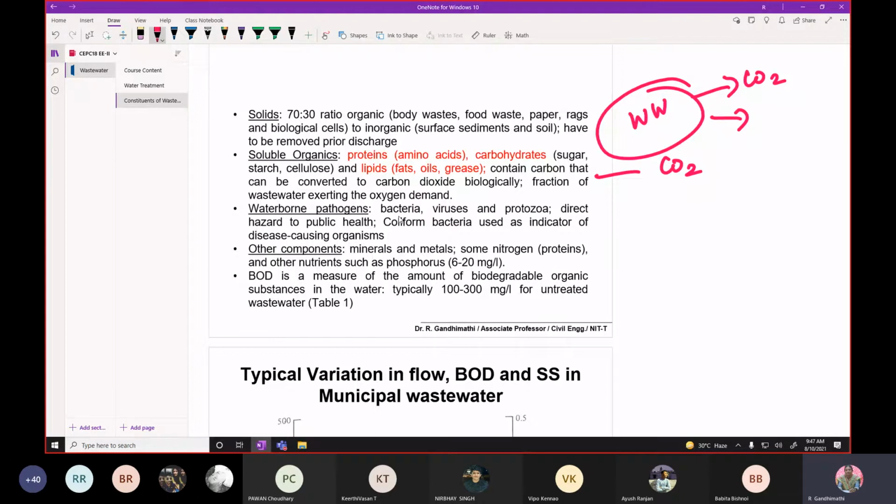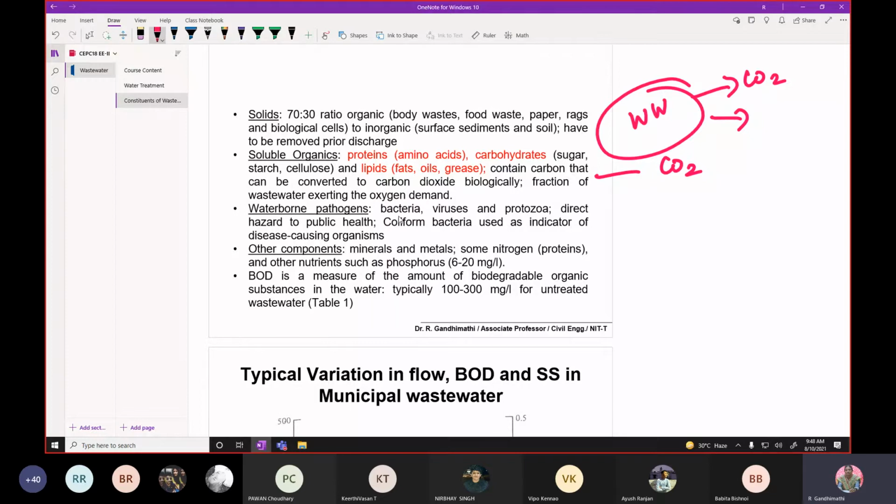Then waterborne pathogens like bacteria, viruses and protozoa may be a direct hazard to public health. Generally, coliform bacteria are used as an indicator of disease causing organisms. For example, they will do the coliform test in the water. If it shows a positive result for coliform, we can say that disease causing pathogens are present in the water.